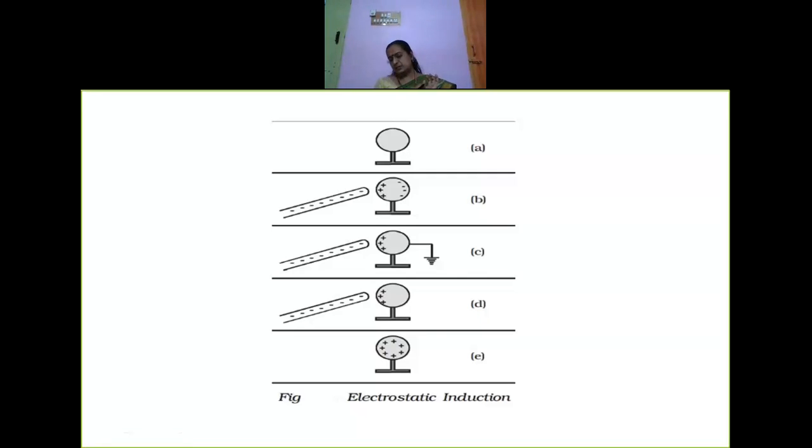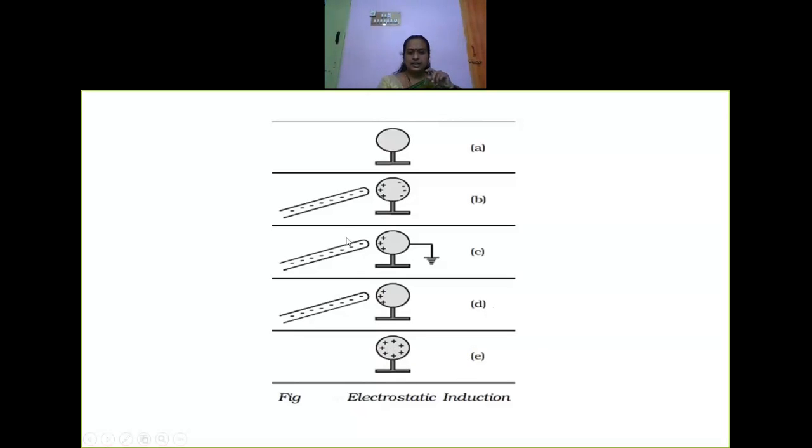As soon as I remove the charged rod, which is negatively charged, all the positive charges get uniformly distributed on the surface of the conductor. Now see here, the conductor is completely positively charged. Look at the situation of the conductor here. It was neutral. All the positive and negative charges were together. But here what I have done now, at last, is charge this as a positively charged conductor by bringing